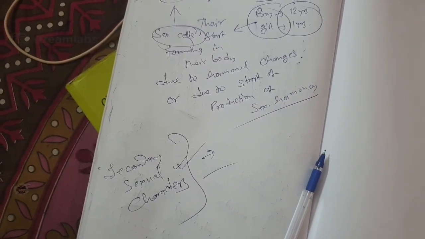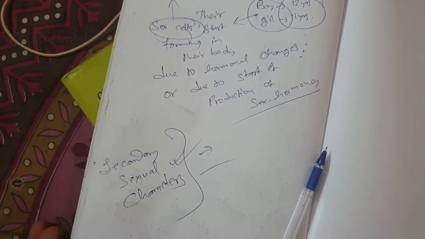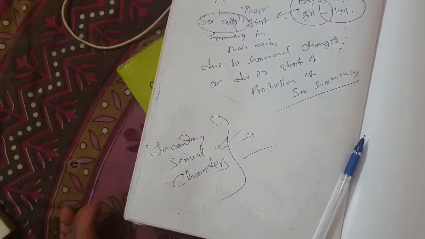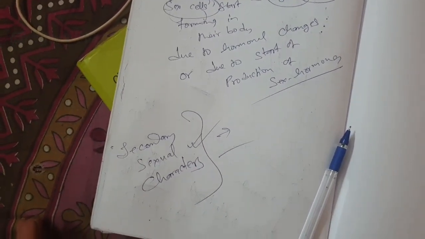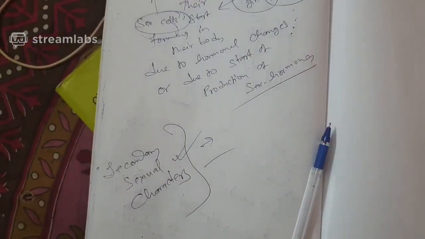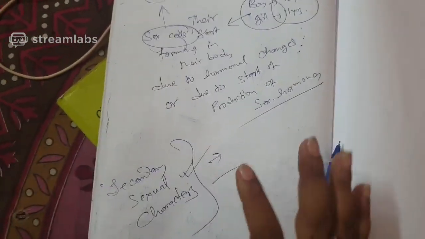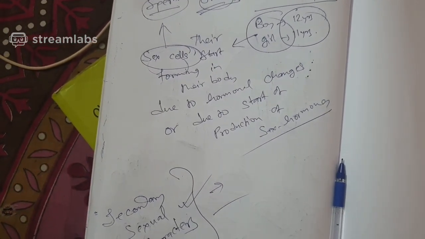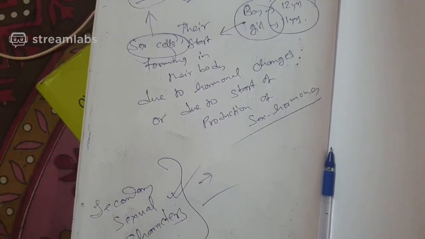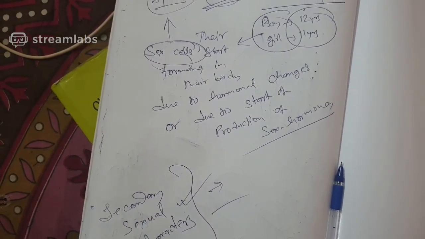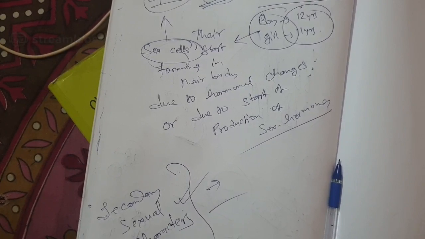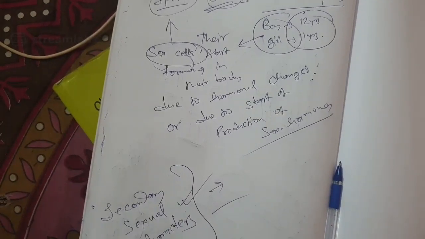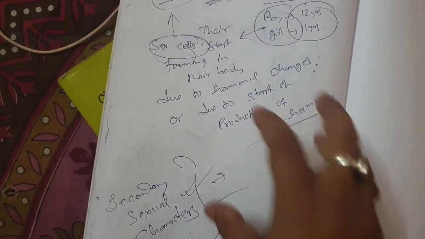In case of males, there is broadening of the shoulders, deepening of the voice, and height increase. So all those secondary sexual characters. Why do I call them secondary sexual characters? Because I understand that due to some sex hormones, these changes are coming in our body. Development of mammary glands is there, enlargement of the hip of the female is there, the female voice becomes higher and higher pitched, and in case of male also, certain things are there. They are done by sex hormones.